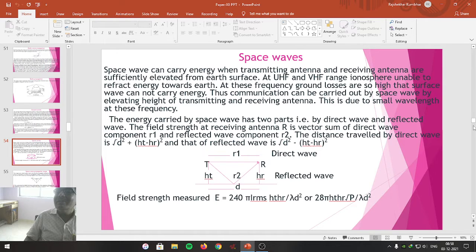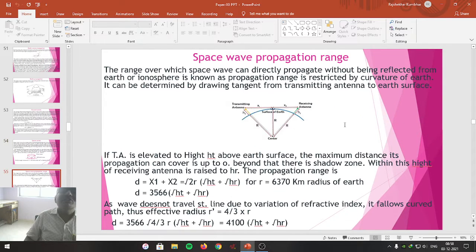Student friends, let me define the space wave propagation range. The range over which the space wave carries energy directly between transmitting antenna towards the receiving antenna, without being reflected from the Earth's surface or refracted from the ionosphere, is known as space wave propagation range. This space wave propagation range is restricted by the Earth's curvature.